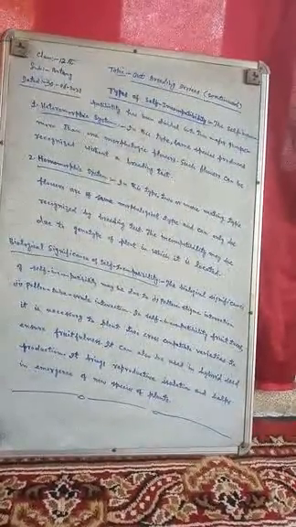Now, lastly, it brings reproductive isolation and helps in emergence of new species of plants. It means that new species of plants are formed by self-incompatibility. So this was all about today's lecture.